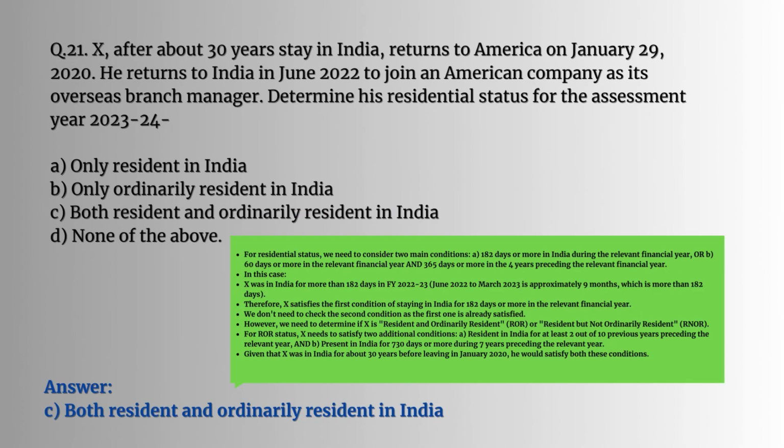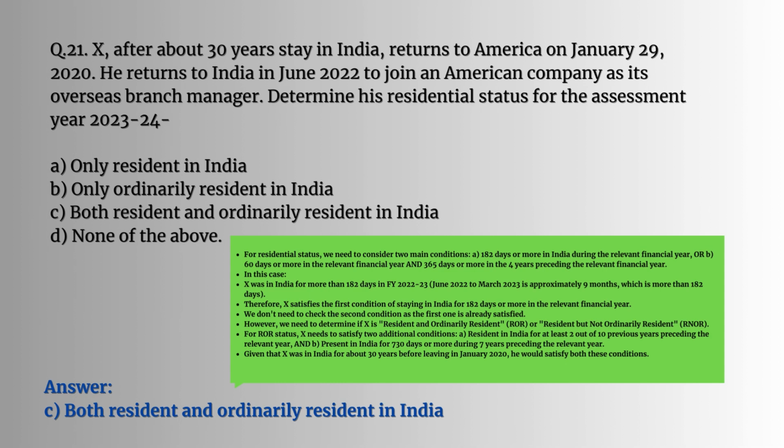Question number 21. X, after about 30 years stay in India, returns to America on January 29, 2020. He returns to India in June 2022 to join an American company as its overseas branch manager. Determine his residential status for the assessment year 2023-24. So, for residential status, we need to consider two main conditions. A. 182 days or more in India during the relevant financial year, or B. 60 days or more in the relevant financial year and 365 days or more in the 4 years preceding the relevant financial year.